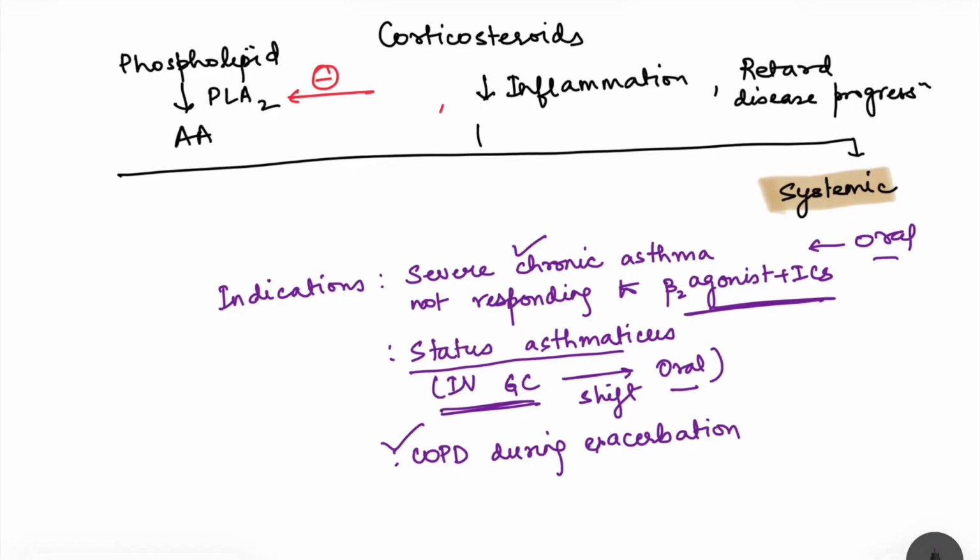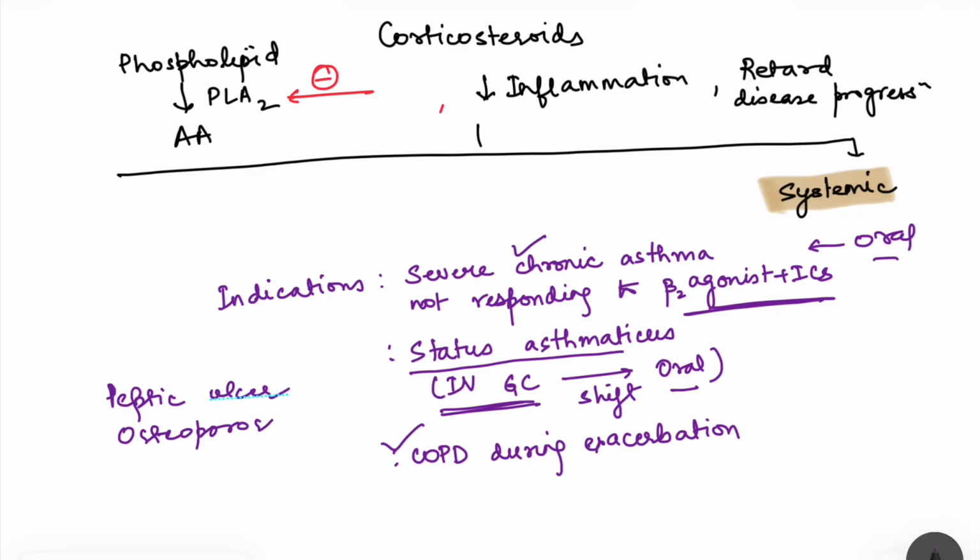Now we are saying that when you start oral corticosteroids, you have to try to shift to inhaled corticosteroids as you get the response. Why is that? Because we are not giving systemic steroids for a long duration, as there is a high risk of side effects, which include peptic ulcer, osteoporosis, cataract, capillary bruisability, like any other steroids.